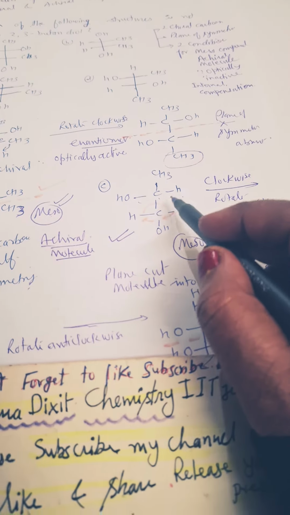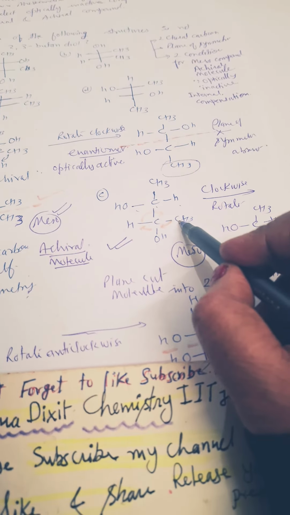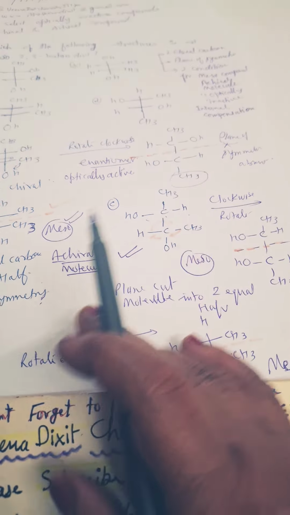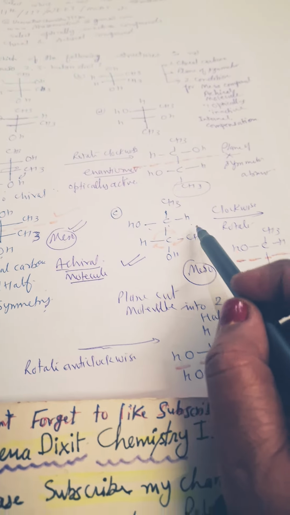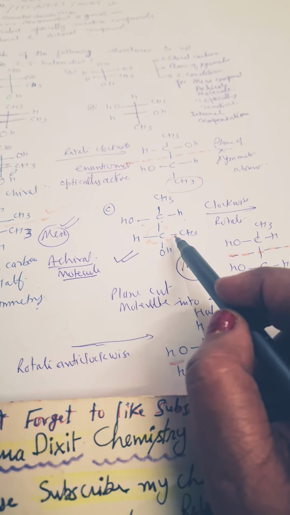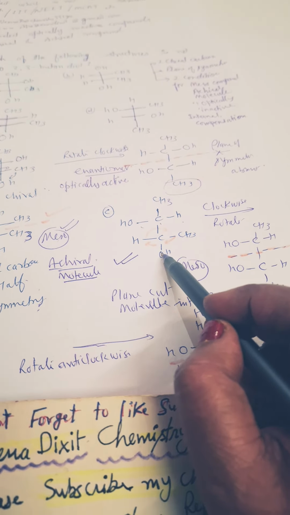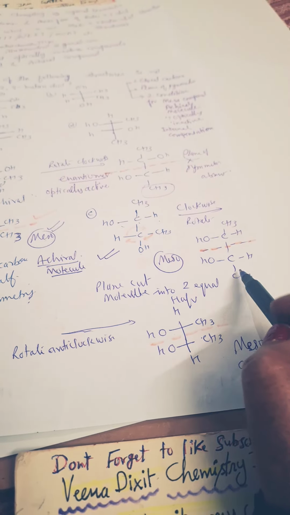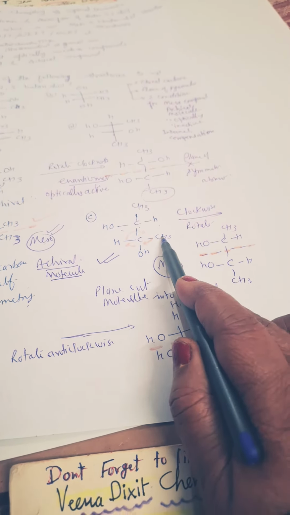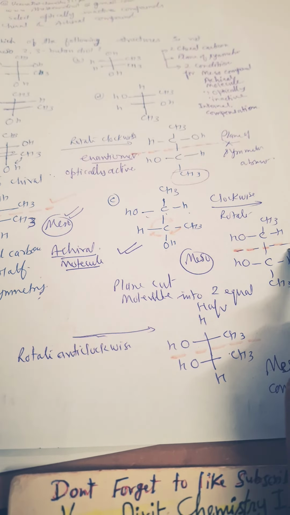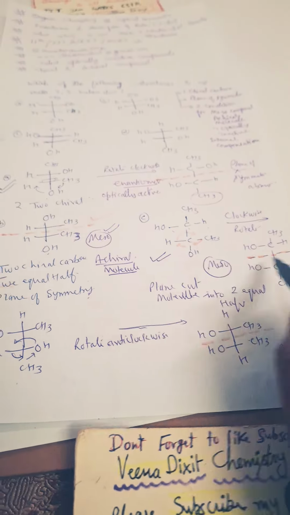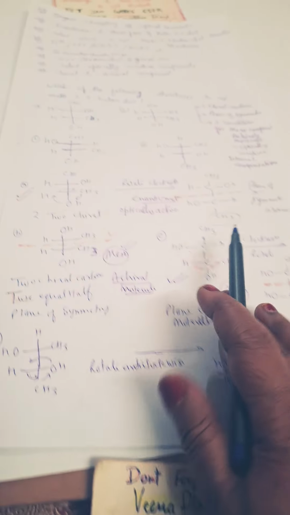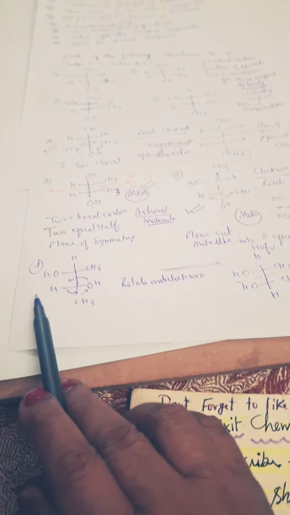Now rotate this clockwise, here CH3 and CH3 at the top. At that moment we have to check whether it is a meso compound or not. We rotate this, so CH3 will be at the bottom and we get a new structure: CH3 at the bottom, OH on this side and H on this side. There is also a plane of symmetry, so it is a meso compound. So B and C are meso compounds, A is an enantiomer, and we will go for D.